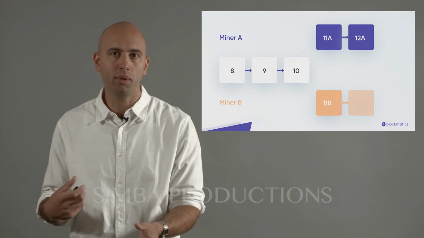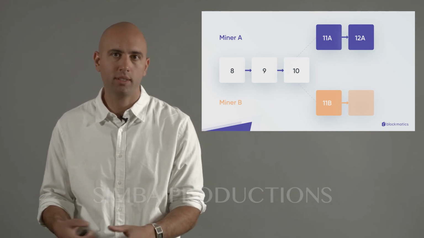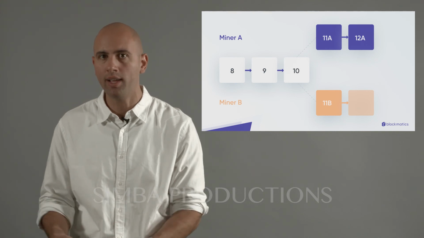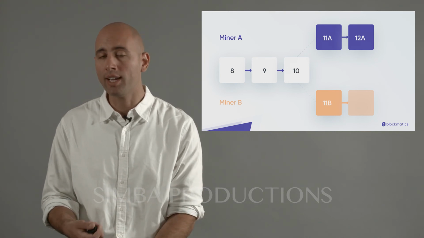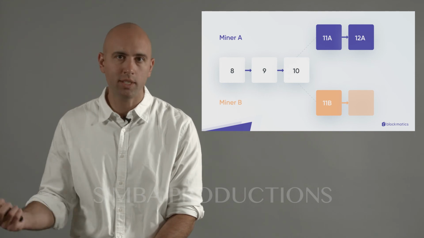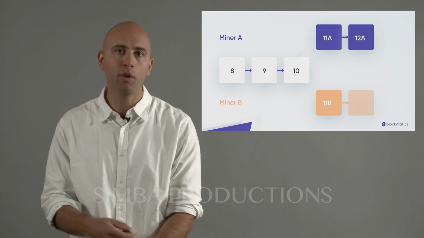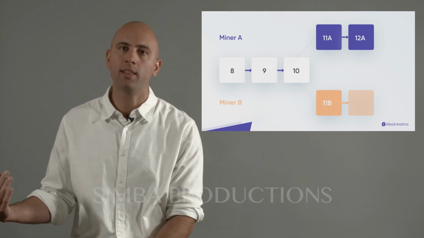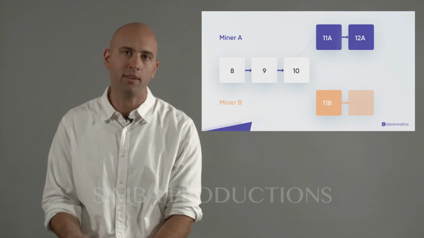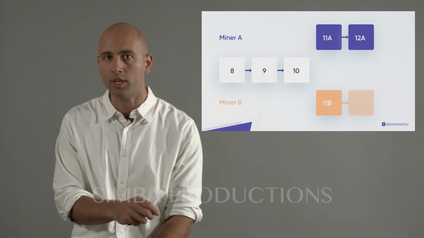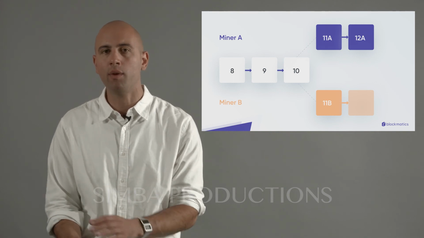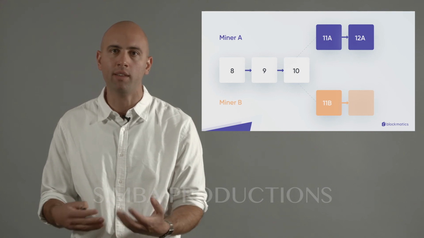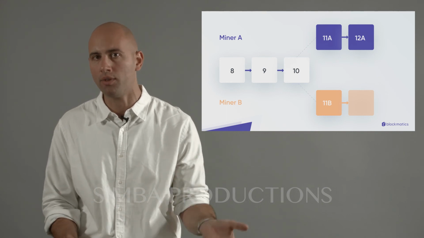Now, one of those two blocks will likely be created first. Just statistically speaking, either 12A or 12B will win out. Say if 12A gets created first, 12A gets published to the rest of the network. Everyone else who's even working on the B side will be like, hey, wait a second, there's a block 12 out there that is on a slightly different version of the chain than I have. So they would all switch over to the A side. They will drop any B version blocks that they have and go to the A side.